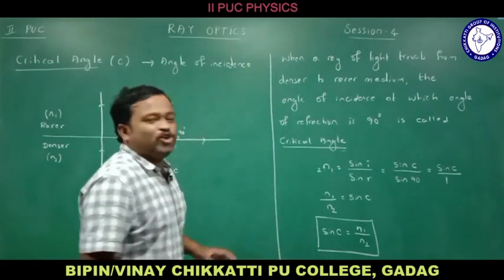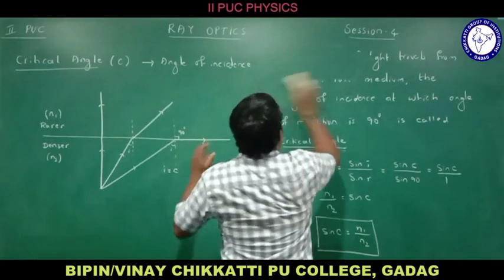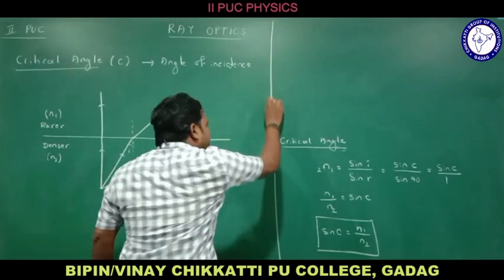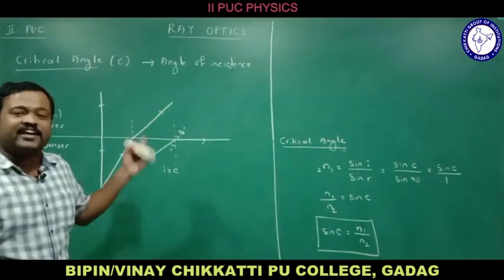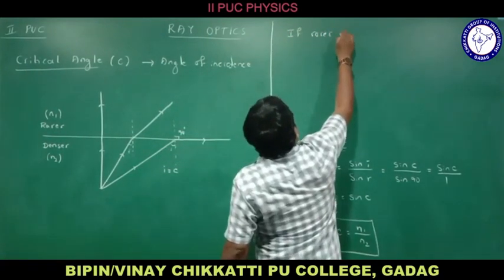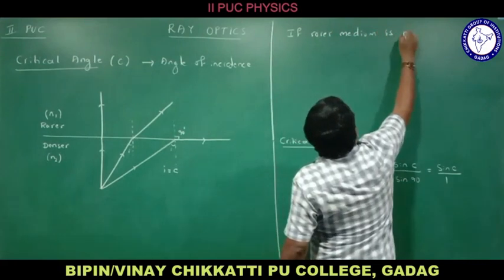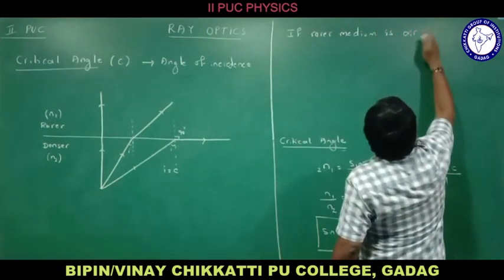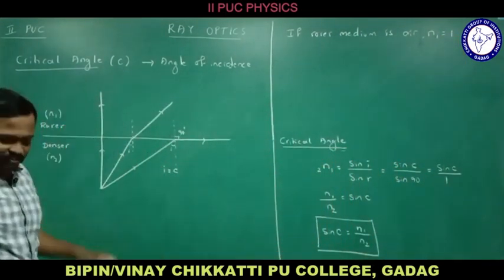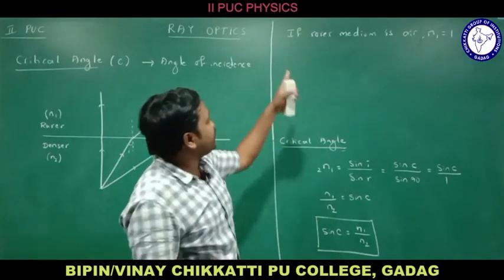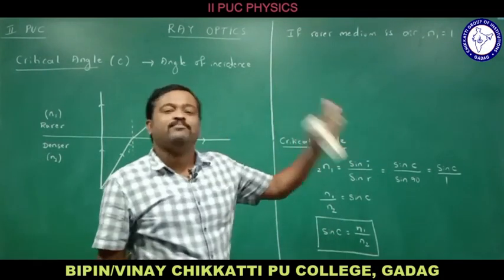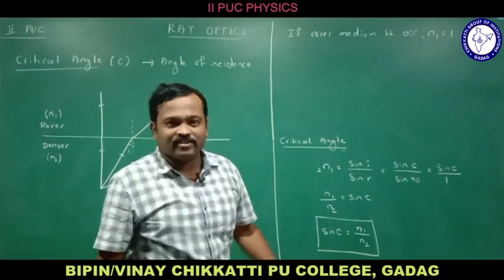Now let me consider one case here. In most cases we consider the rarer medium as air. Let us consider that the rarer medium is air or vacuum. If the rarer medium is air, then n1 is equal to 1. What is the refractive index of air or vacuum? That is 1. Usually the rarer medium will be air, so the value of n1 is equal to 1.